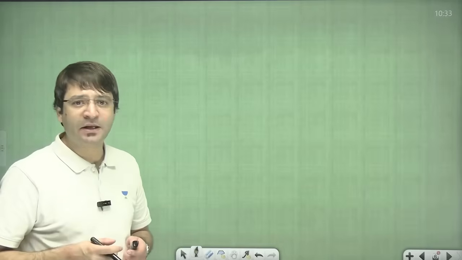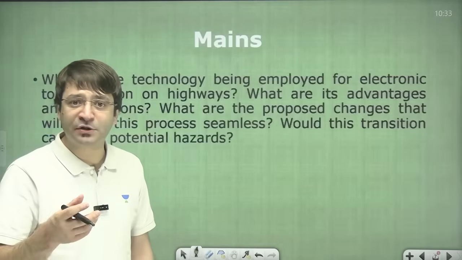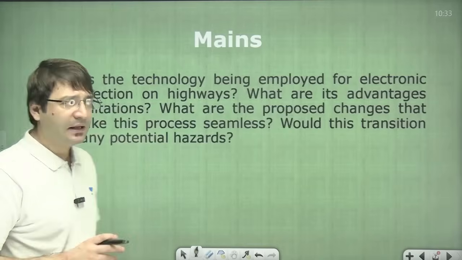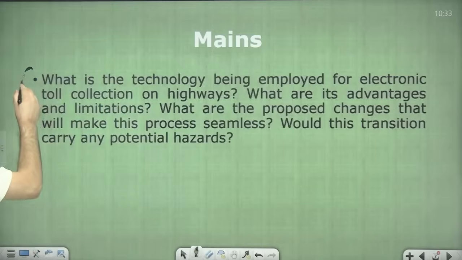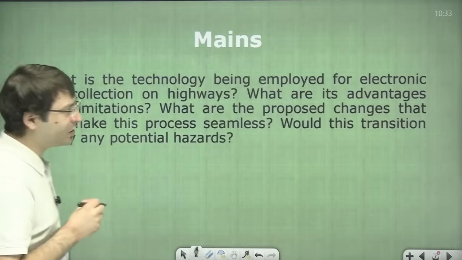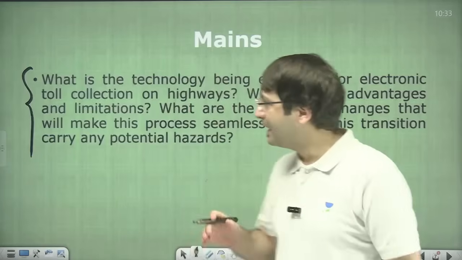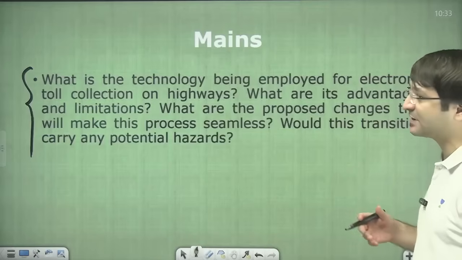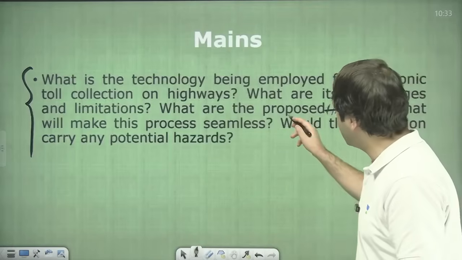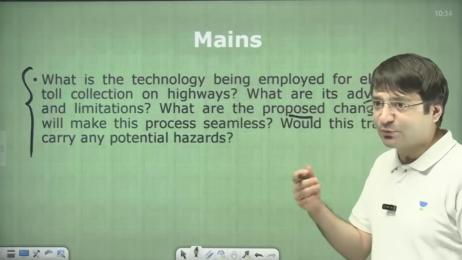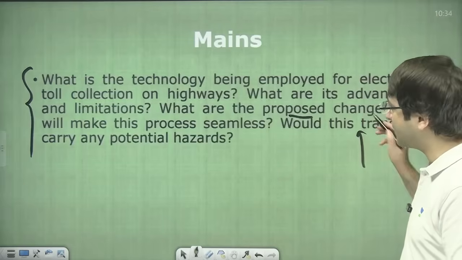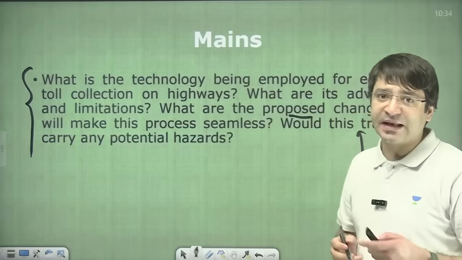First, I will give you lots and lots of examples from the mains examination and then the prelims examination. Let's look at this question on your screen. What is the technology being employed for electronic toll collection on highways? What are its advantages and limitations? What are the proposed changes that will make this process seamless? Would this transition carry any potential hazards?